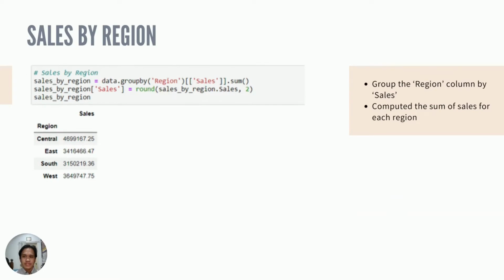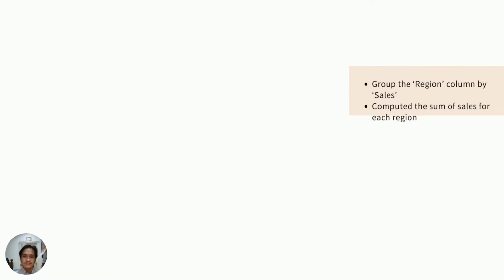Next, we want to look at the best performing regions. We group the region column by sales and compute the sum of sales for each region. The center region is the best performing region with sales of approximately 4.7 million. The other regions such as East, South and West are not far behind at over 3 million sales each.